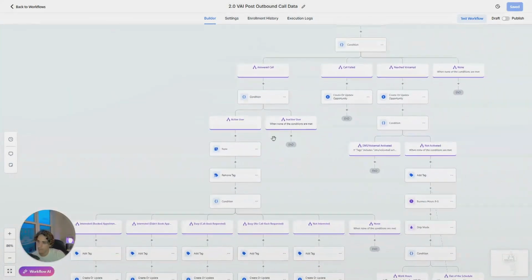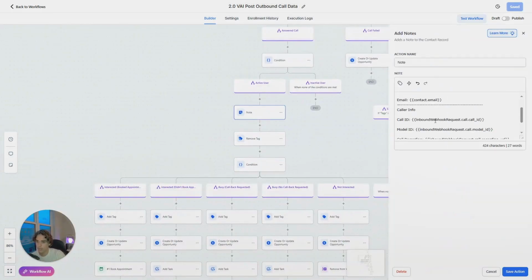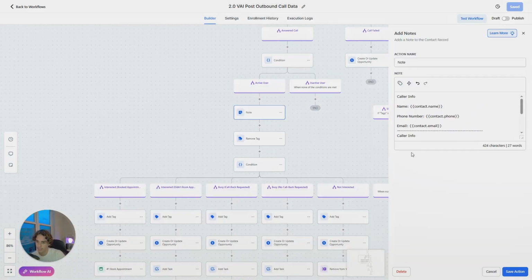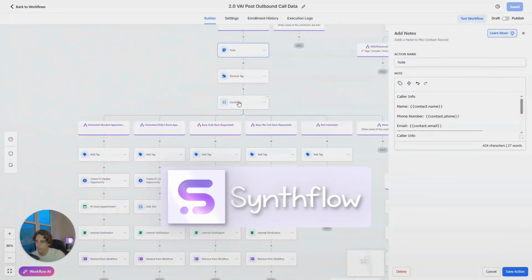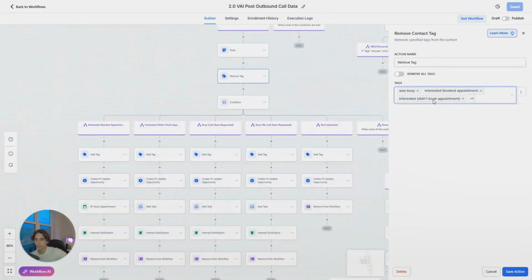So here we first check if a user was inactive or active, which we do with the duration of the Synthflow call that is made. And once that happens, then you go over and you create a note within GoHighLevel. This note is going to identify all the information that we had from the call itself, like the model ID, the call ID, the recording, summary, transcript, all that stuff is going to be on here using info extractors from Synthflow. Once you do that, then you remove the tags that are going to be added down here because of course everybody's going to come in a new manner.